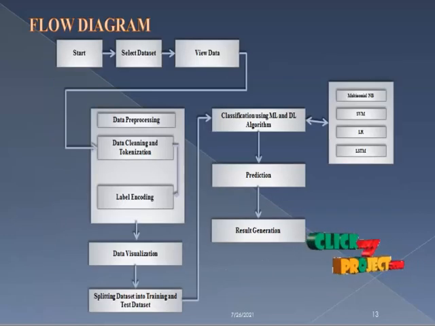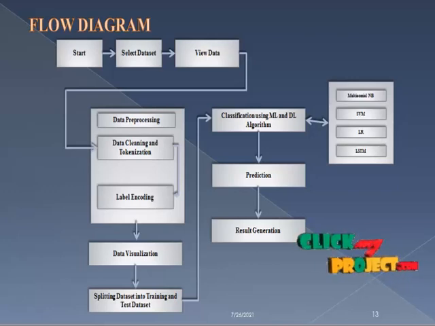So now we are going to see the flow of the project. This is the overall working flow of the process. First, we have to select the data. We are collecting the data from the user repository. Here we are taking the COVID-19 tweets. After collecting the data, we load it into the process.